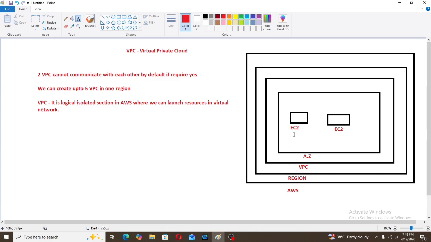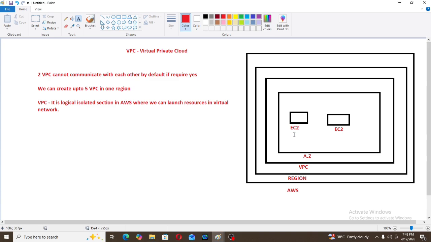Guys, there are two more layers in AWS, that are security groups and NACL, Network Access Control List. When we cover these topics, we will see more details about security groups and NACL and where those layers come in AWS. Okay. Now let's move to today's topic and most important topic in AWS, that is EC2, Elastic Compute Cloud.